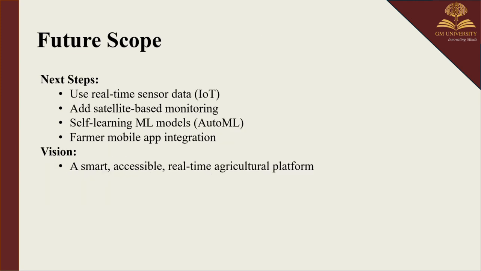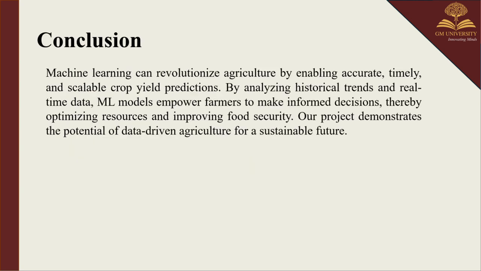Future scope. Here, the next steps are basically four things. First one is IoT sensors for real-time soil and weather data collection. The satellite data to enhance the geographical accuracy. AutoML, to automate ML selection and tuning. And a mobile app, which allows the farmer to input data and get predictions on the go. And the vision is to build a smart, real-time, farmer-friendly crop advisory system.